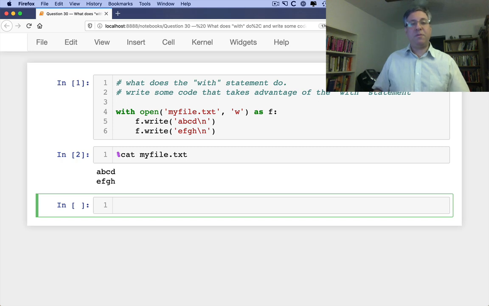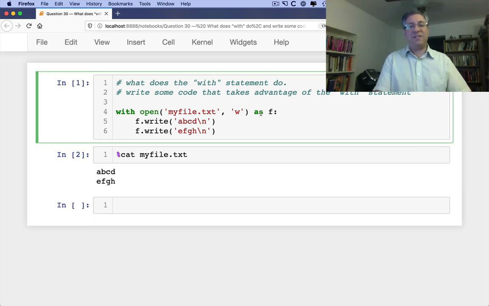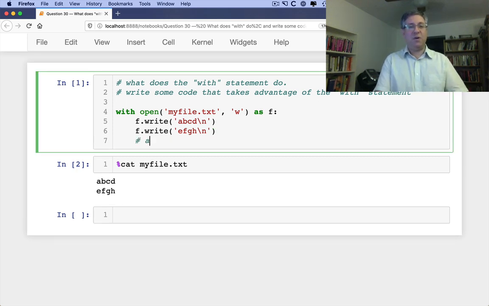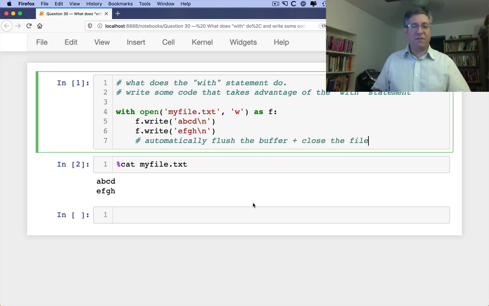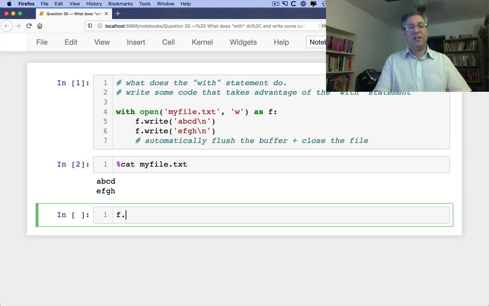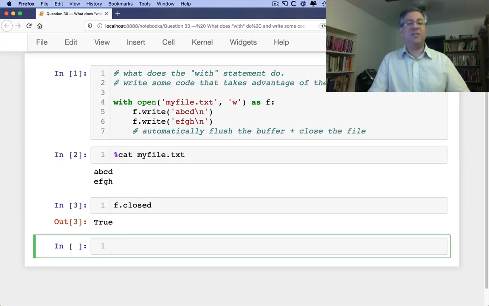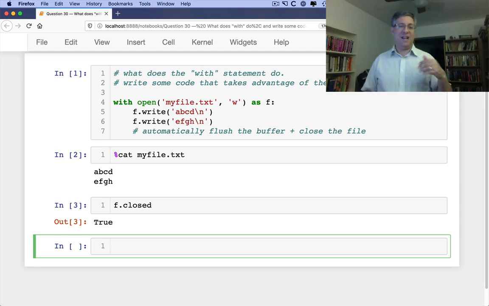And so with provides us with that. With allows us to say: automatically flush the buffer and close the file. And sure enough, if I now ask, hey, f, is f closed? Yeah, actually it is closed. I'll be told that it's true. So we opened the file at the top, in line 4 with, and it was closed automatically.